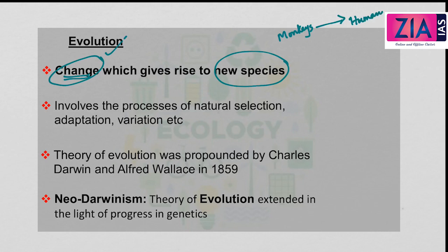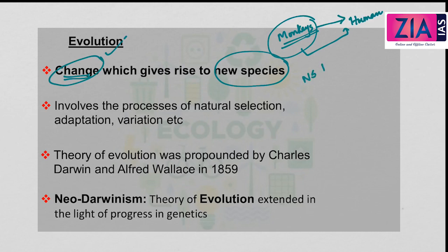So Homo sapiens or human beings, how they were evolved from a different organism or a different species. So it is the change which gives rise to new species. And why does evolution happen? In order to make the organism better suitable for the present environment. That is the reason behind evolution.